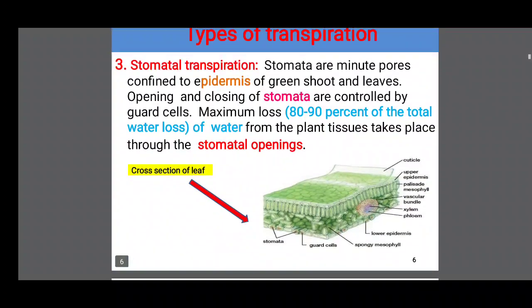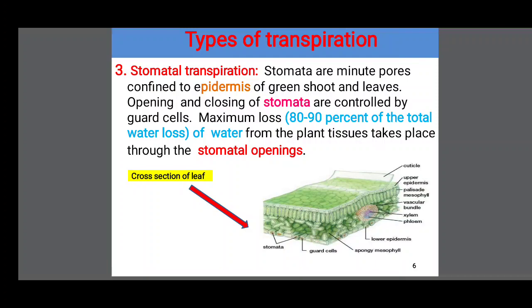The opening and closing of stomata are controlled by guard cells. Maximum transpiration, about 80 to 90% from the plant, takes place through the stomatal openings. Through the stomata, the plant loses water in the form of vapor to the atmosphere.